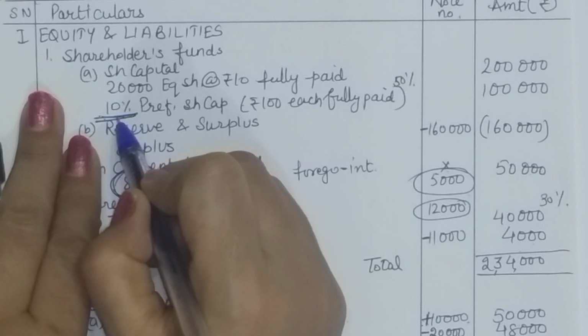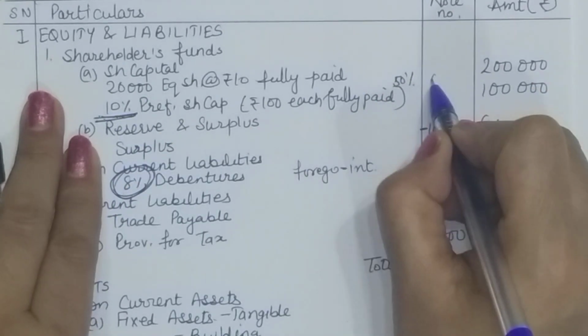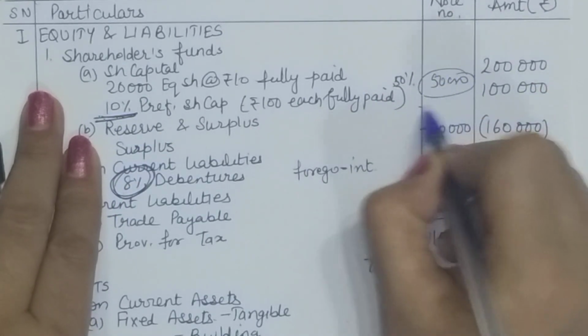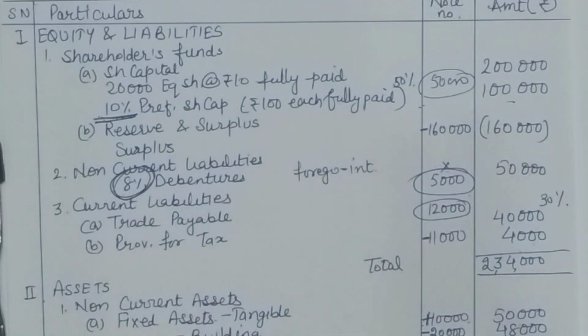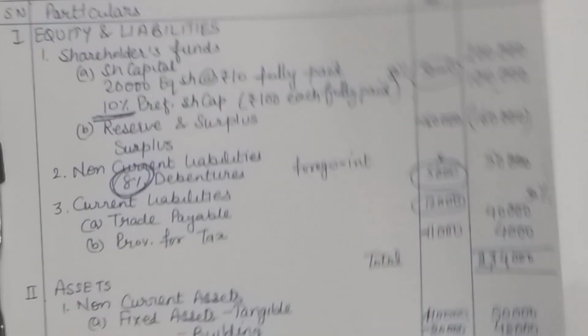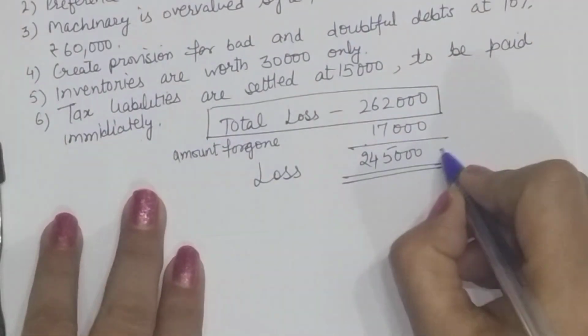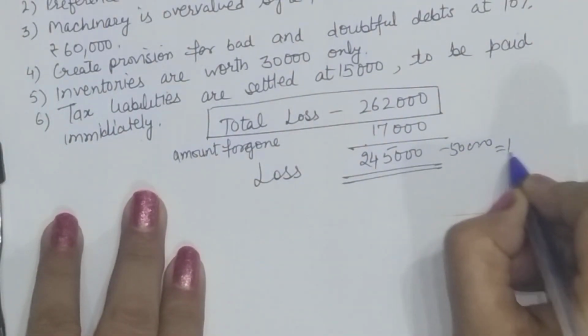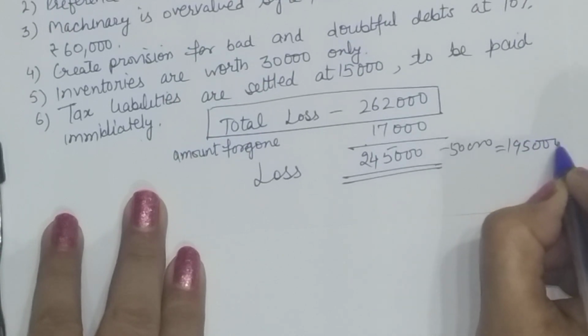So maybe it is increased to 15%, and then they sacrifice 50,000 from their balance. So now their capital is reduced to 50,000, but the rate of interest will now change from 10 to 15%. So we got a benefit of 50,000. Okay, so the rest of the burden will be borne by the equity shareholders, which means that equity shareholders will